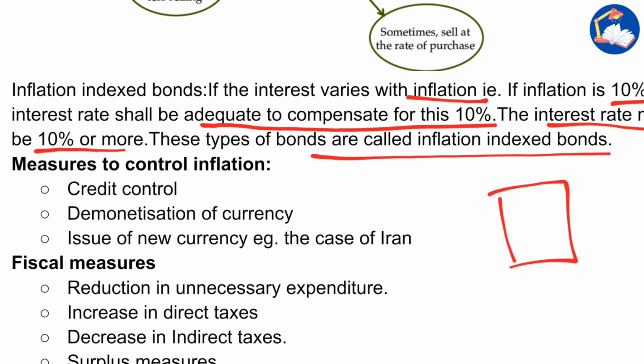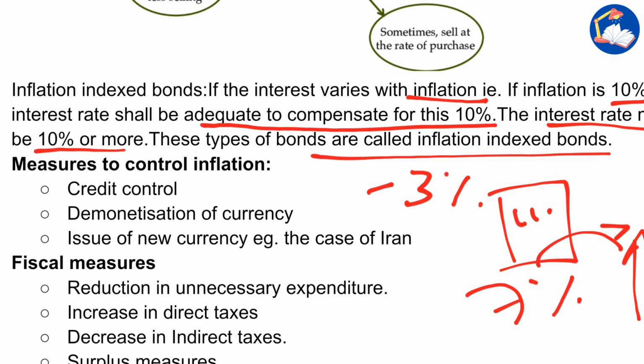It's actually a certificate that a government or a company gives to the people, and in return of this certificate, it's a kind of guarantee that you are taking, say, 10,000 rupees from the customer, and as a security, you are giving this certificate to that person, and we will be paying back the amount with interest. So, if the interest rate is 7% and inflation goes to 10%, what will happen? After 1 year, the person will be having a loss of 3%, right? In order to avoid that, we have inflation indexed bonds.